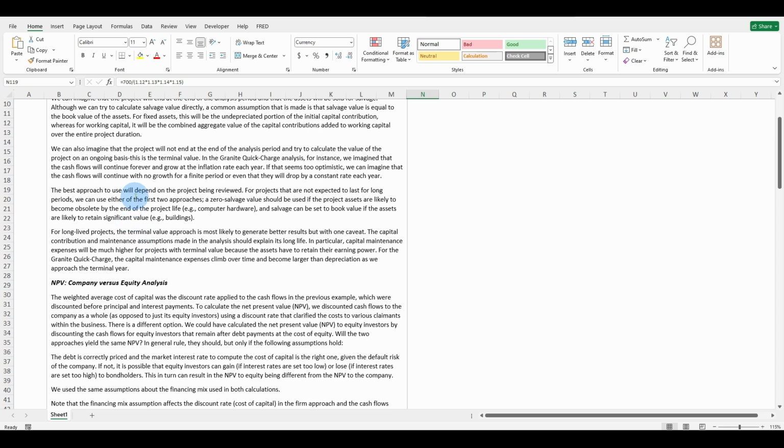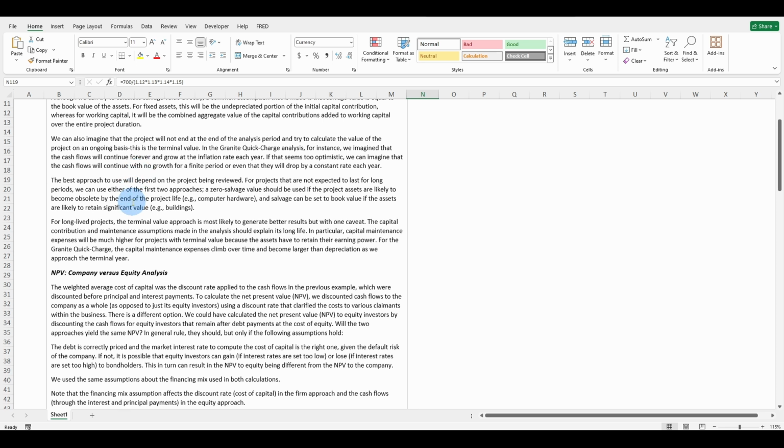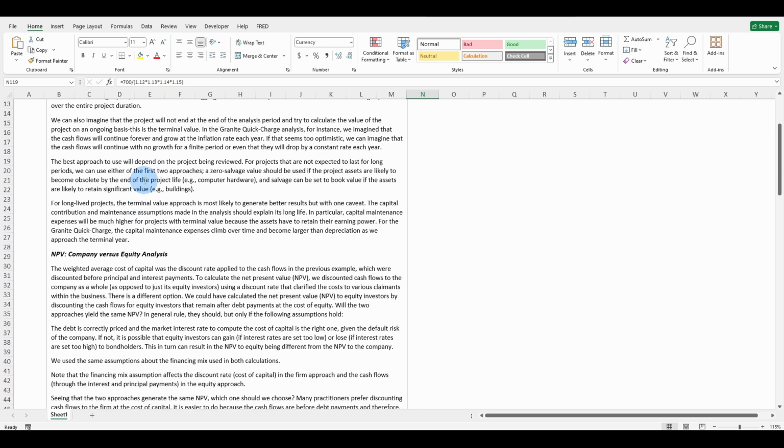We can also imagine that the project will not end at the end of the analysis period and try to calculate the value of the project on an ongoing basis. This is the terminal value. In the Granite quick charge analysis, for instance, we imagine that the cash flow will continue forever and grow at the inflation rate each year. If that seems too optimistic, we can imagine that the cash flows will continue with no growth for a finite period, or even that they will drop by a constant rate each year. The best approach to use will depend on the project being reviewed.